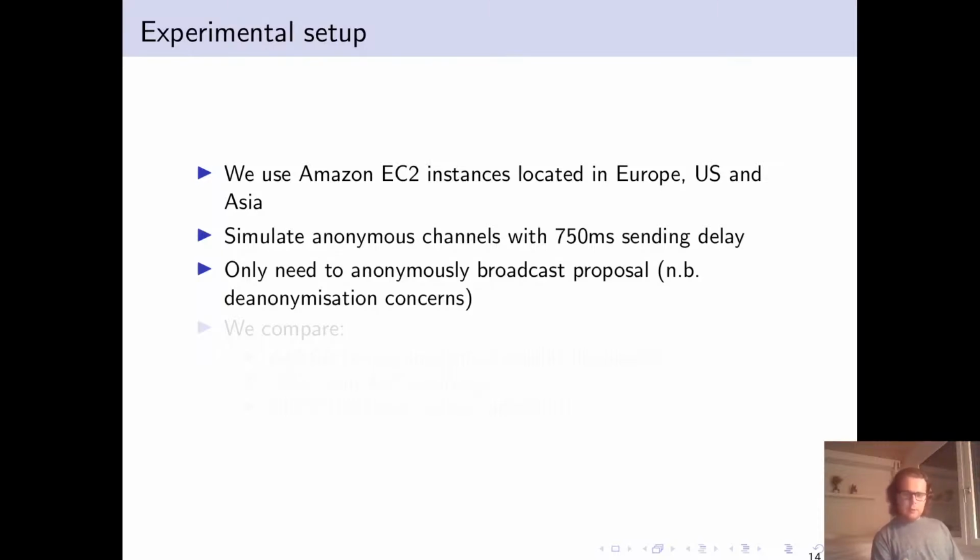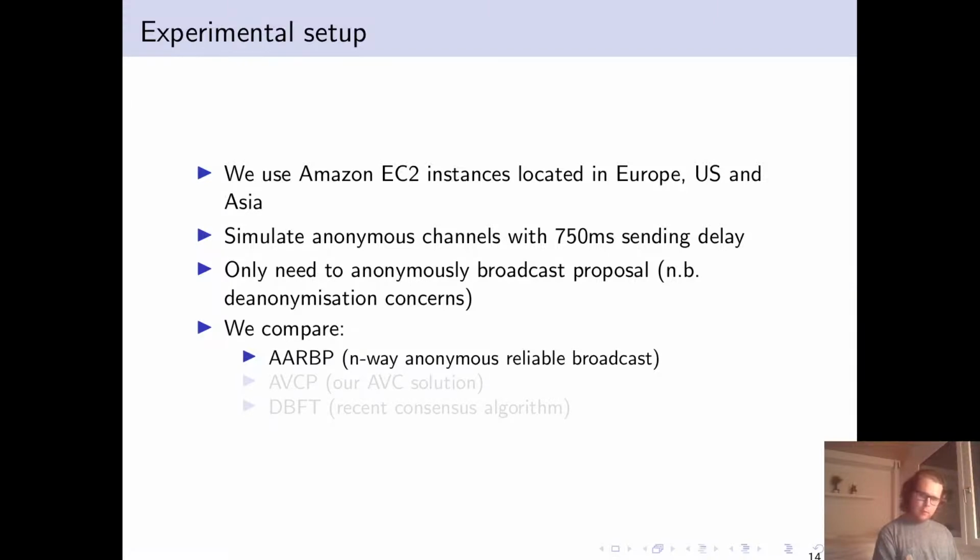We make an optimization in which we only need to anonymously broadcast the proposal using the first step of the reliable broadcast algorithm. But when doing this, there are de-anonymization concerns, which we'll briefly touch on. And then in experiments, we compare the n-way anonymous reliable broadcast using this first anonymous step, AVCP, basically the reliable broadcast algorithm plus the binary consensus logic, and DBFT, which is a recent consensus algorithm.